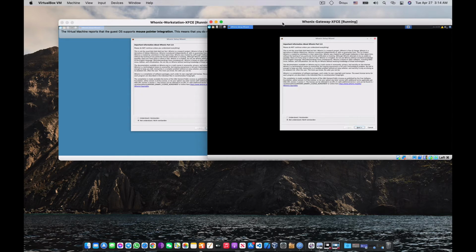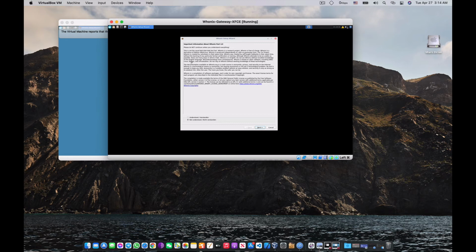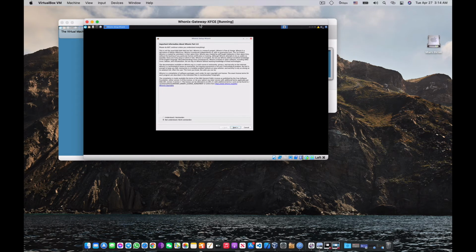First thing first, we are going to work on the gateway first. So here are some important messages, as you can see. Important information about Whonix part 1. Here it is going to tell you that you are going to connect to the internet through this Whonix gateway, and if you understand everything, you can read this book, by the way.